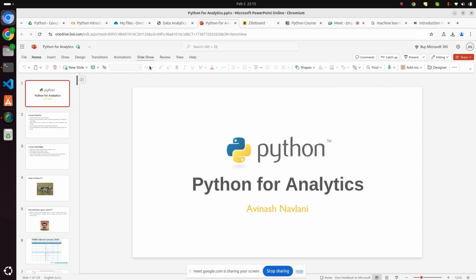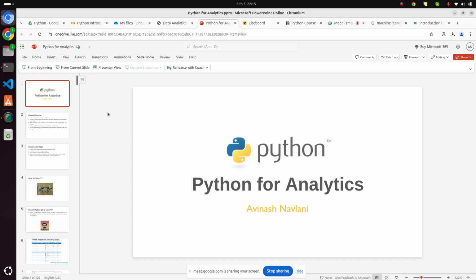Let me do slideshow. Right. Okay, I'm using this OneDrive. The reason is I can't run MS Word or PowerPoint on this because it's an Ubuntu machine. Ubuntu means it's a Linux machine. So you can also use this OneDrive or Google Slides, right?